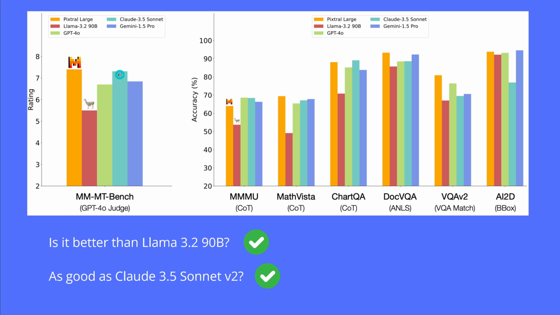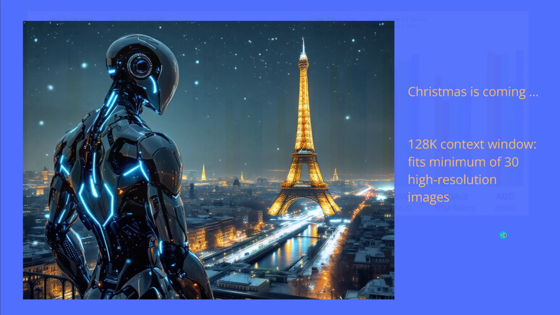Yeah, it is better. I mean, you could argue here with Claude 3.5 Sonnet here in this color that here Sonnet is a little bit better, but here the French model is better, Sonnet is better, French model is a little bit better. So let's see, it is minimum as good as Claude 3.5 Sonnet version 2, and this is an emotional statement backed up by the data.